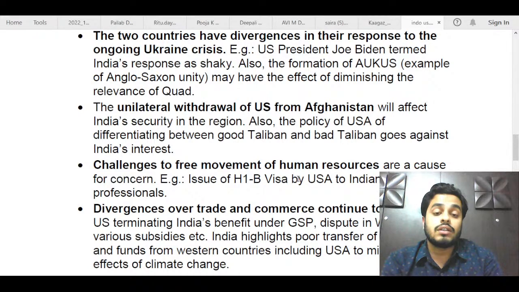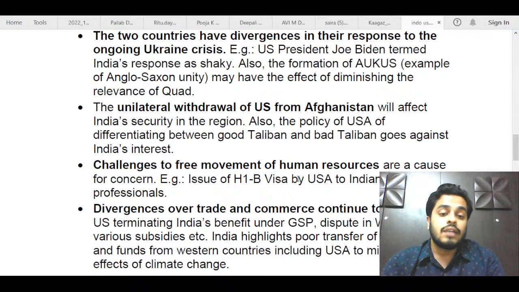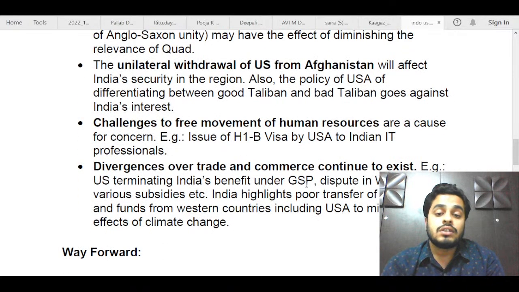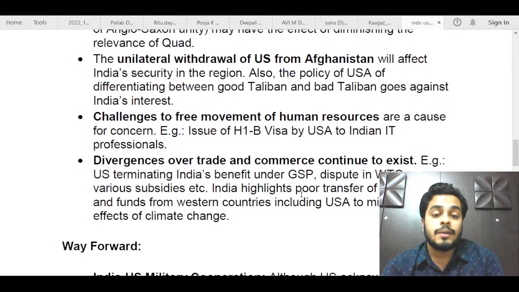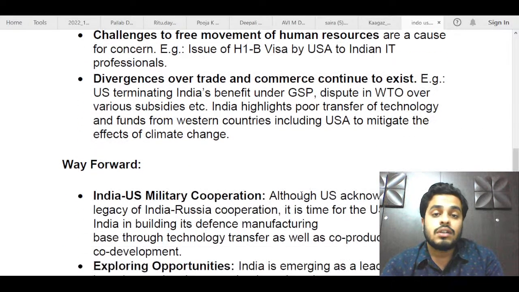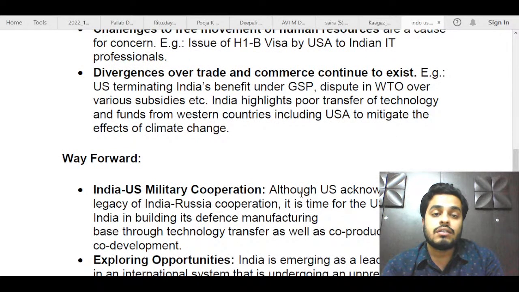Especially, it was a lot in the news like 2-3 years ago, especially in the Trump administration, when he was doing those protectionist things against anti-immigrant policies. So you could have mentioned this also. Next, you could have talked about the Generalized System of Preferences, a system in which India was getting benefits for its exports by the US, which has been again terminated by the US. Trump did this, so you can also mention this divergence over trade and commerce.